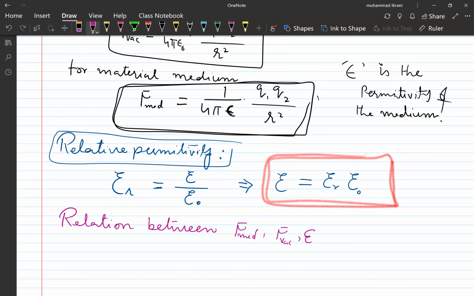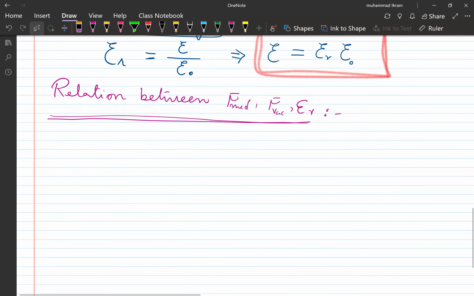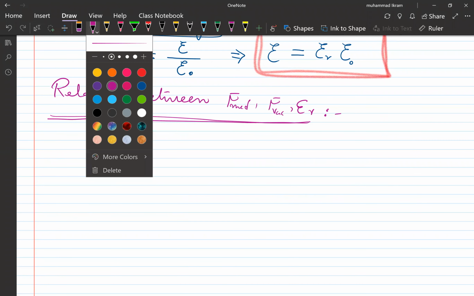I will explain what the relationship is, and this is important. This might be one of the questions in your paper also. They will ask you to find this relationship, and this is as easy as eating ice cream.